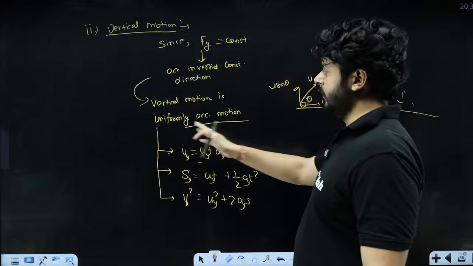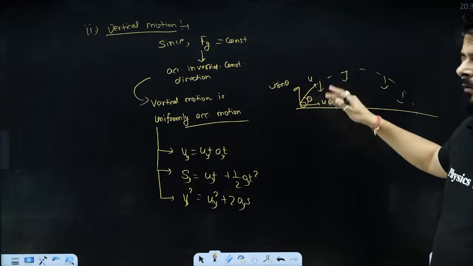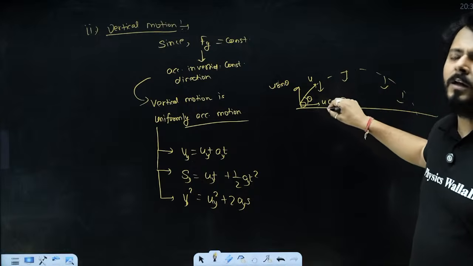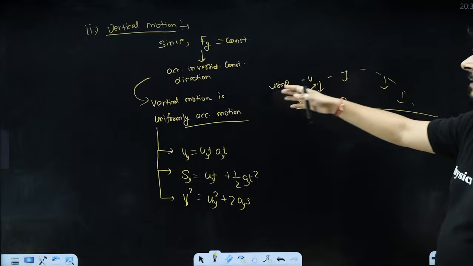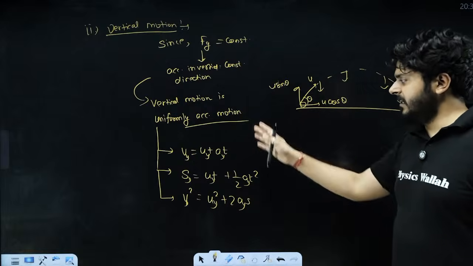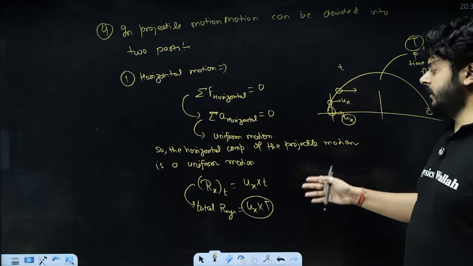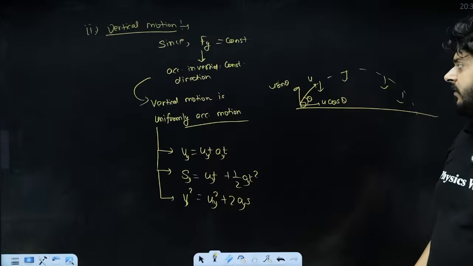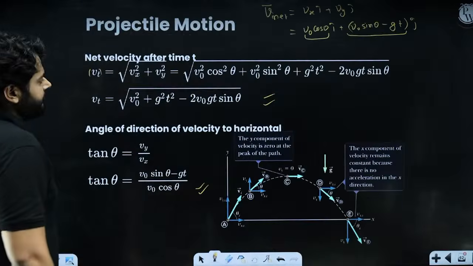Vertical motion is uniformly accelerated motion. So whenever you are analyzing the vertical motion, to calculate the height at a certain time or to calculate the time of flight, you have to talk about the vertical motion. And these equations of motion are perfect for that. To analyze the horizontal motion, we can apply these equations of motion too. So these are the things we can take care about.